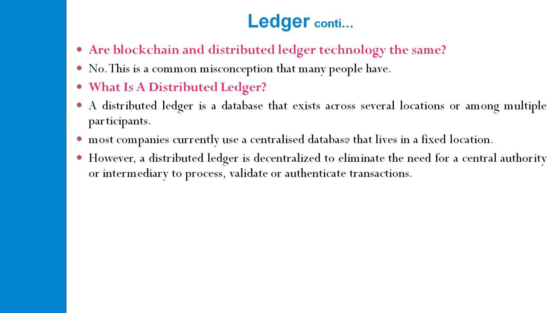When you have a centralized database, access may require some kind of validation or authentication of the transaction. Whereas a distributed ledger is decentralized to eliminate all kinds of central authority, validation or authentication.